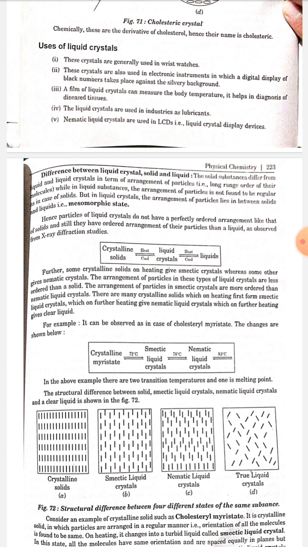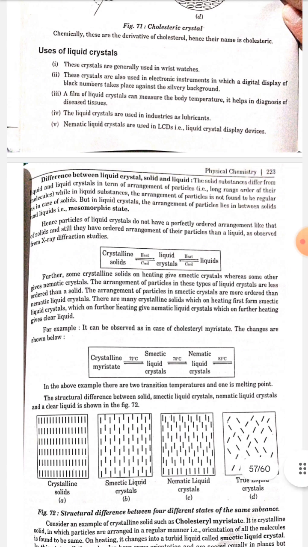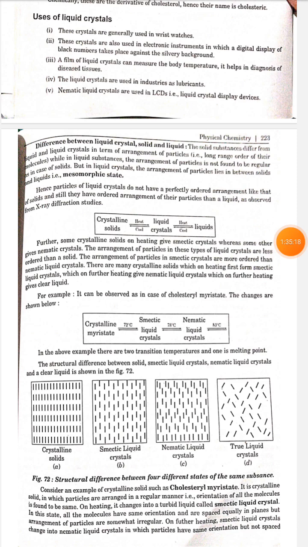There are many crystalline solids which on heating first form smectic liquid crystal, which on further heating gives nematic liquid crystal, which on further heating gives a clear liquid. For example, it can be observed in the case of cholesterol myristate. The structural difference between solid, smectic liquid crystal, nematic liquid crystal, and a clear liquid is shown in the figure. Consider an example of a crystalline solid such as cholesterol myristate.